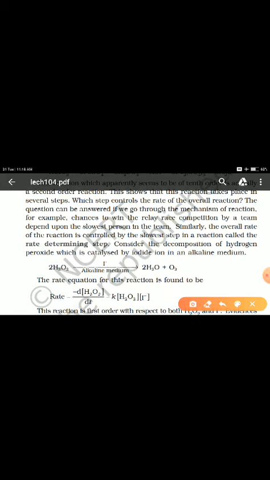Actually, it is always shown by the slowest step. Whichever step is the slowest in the complete reaction, that actually determines the rate of that particular reaction. So that step, which is the slowest step, is actually known by the name rate determining step. We will understand with the help of an example.